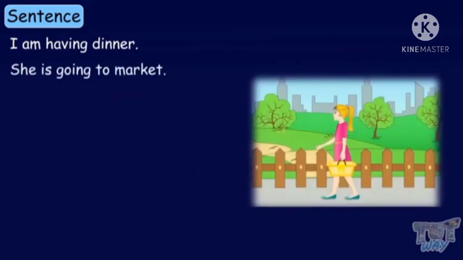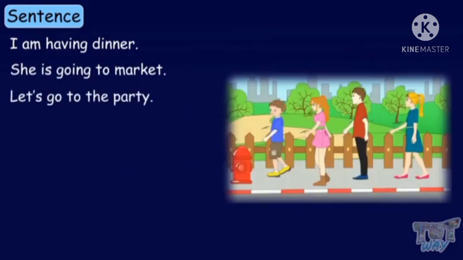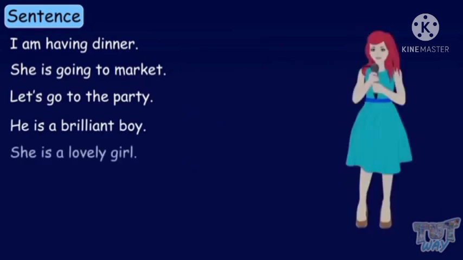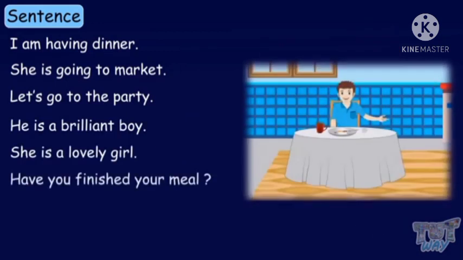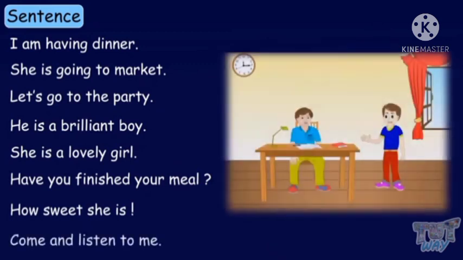Here are some of the sentences. For example, I am having dinner. She is going to market. Let's go to the party. He is a brilliant boy. She is a lovely girl. Have you finished your meal? How sweet she is. Come and listen to me.